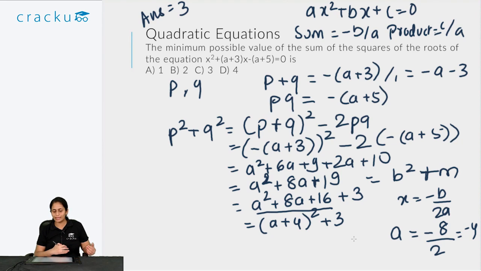So you could either calculate using the concepts of quadratic equation, or you can express this as a sum of square plus another number and then calculate the minimum value. In either case, the minimum value is 3. So as you could see, you needed to know some basic concepts. You needed to know what is sum of the roots, what is the product of roots. But once you had that, you could then solve the question without any other additional further knowledge.